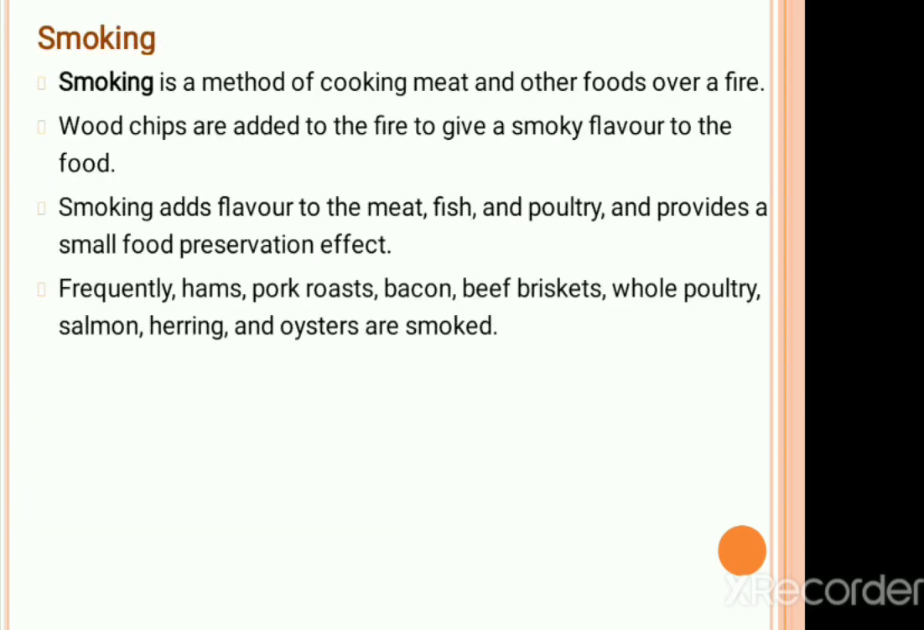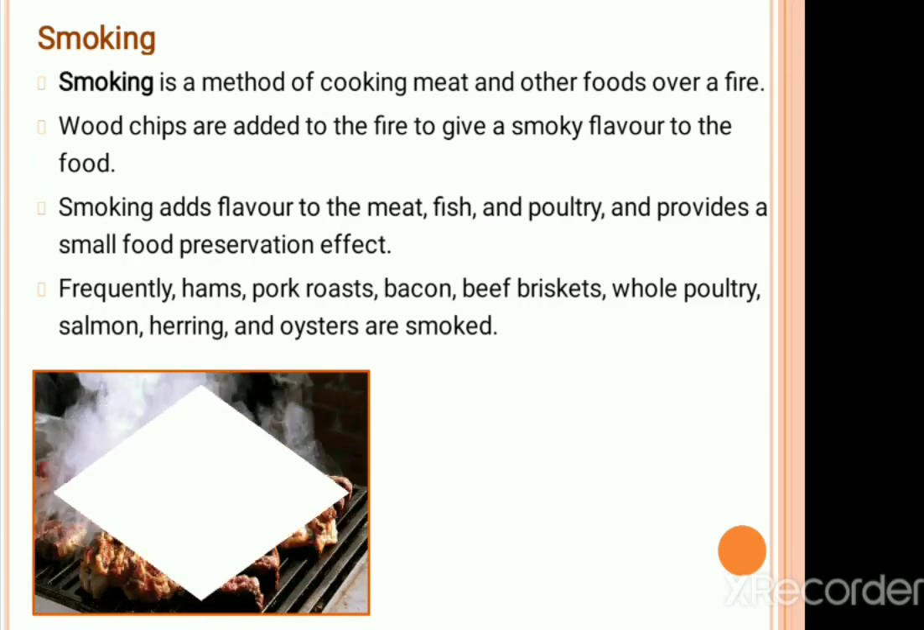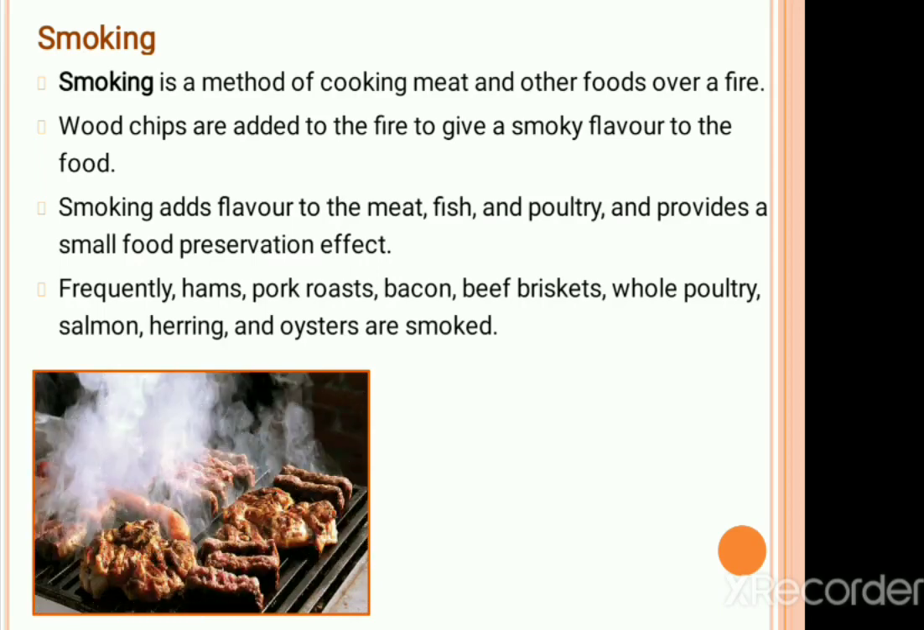Smoking is the preservation technique achieved through cooking meat and other foods over a fire. Wood chips are used as a medium to give a smoky flavor to the food. Hams, pork roasts, bacon, beef briskets, whole poultry, salmon, herring, and oysters are the foods smoked regularly.